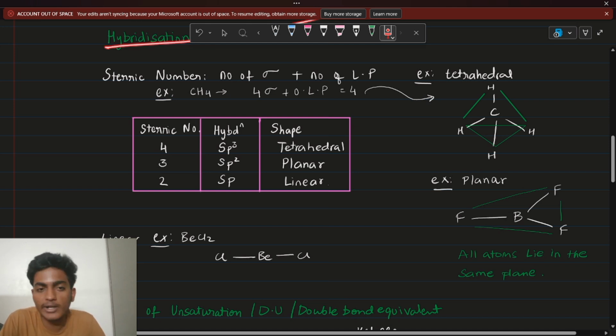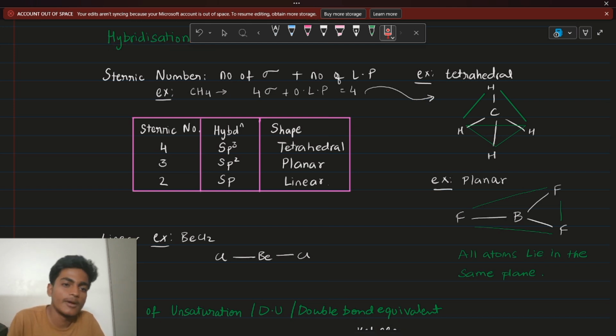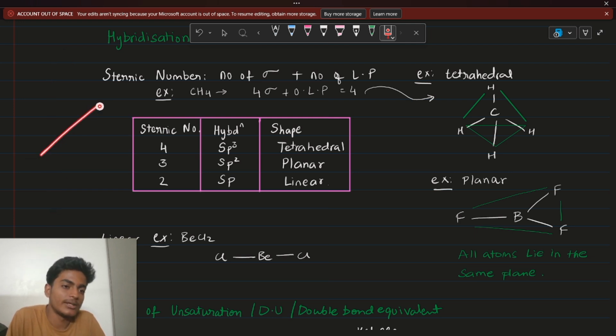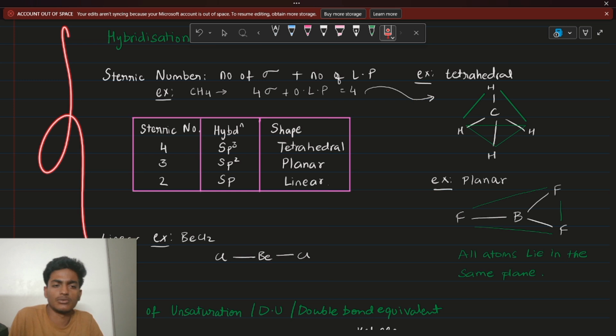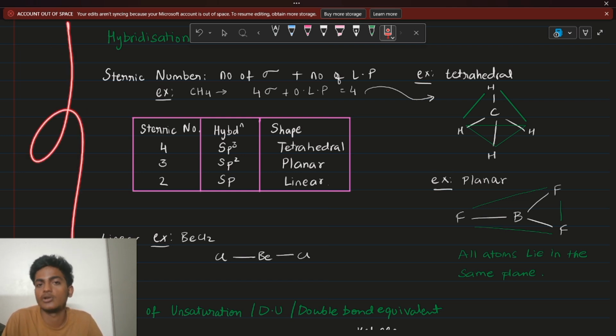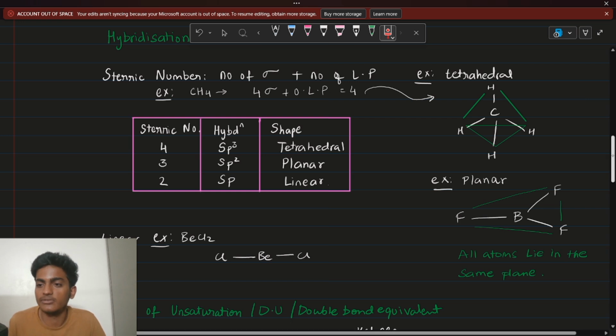Hybridization. You might wonder that this is an inorganic chemistry concept, but it is equally important in organic chemistry. As you go further into your SN1, SN2 reactions, you'll require hybridization everywhere. So this is a good concept to learn as of now. Trust me, guys, I'm going to cover only the relevant and important things here. Anything covered here is very relevant to your exam. You can't afford to skip these.